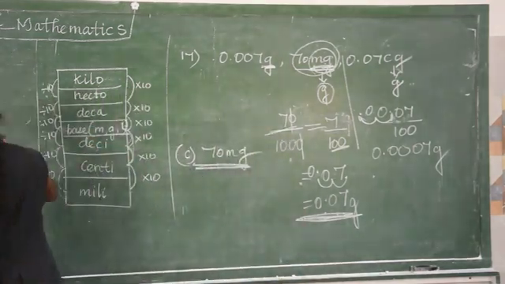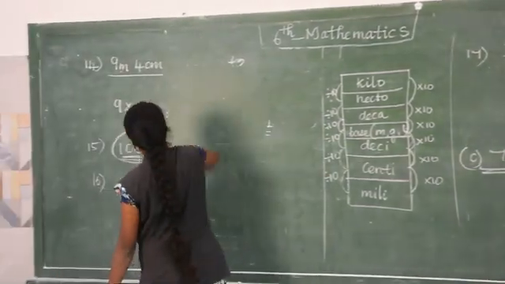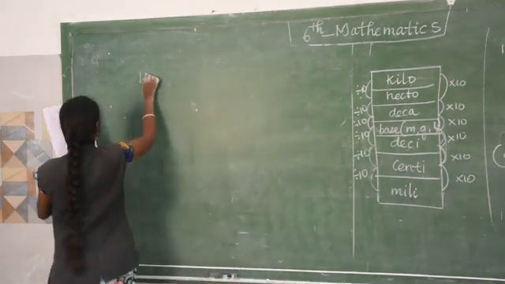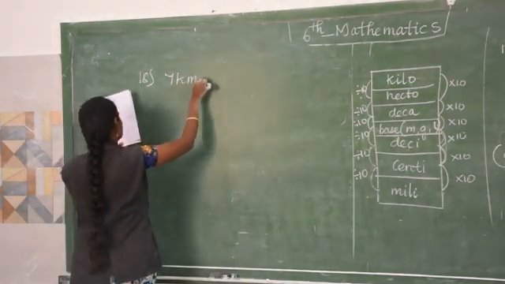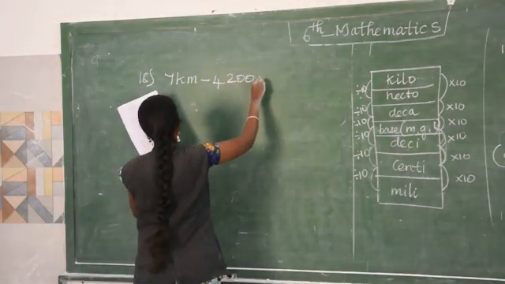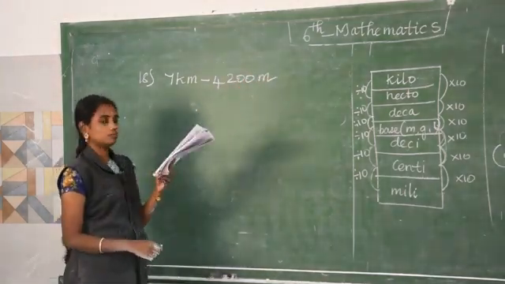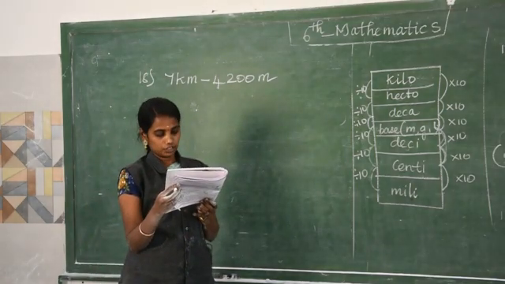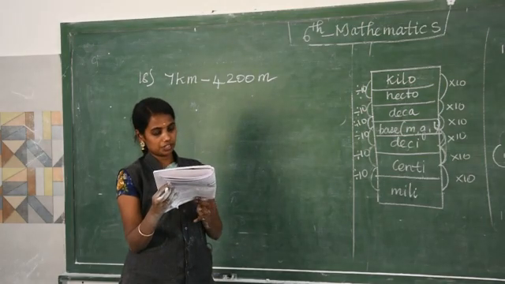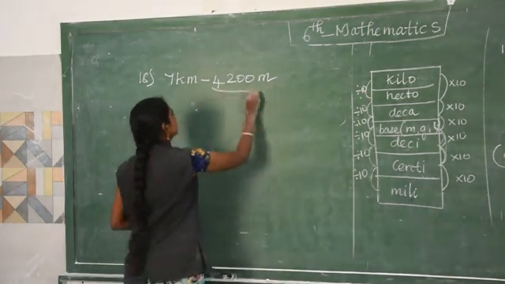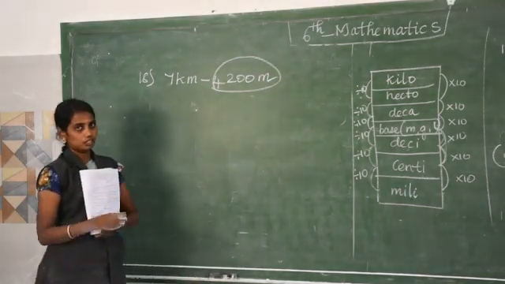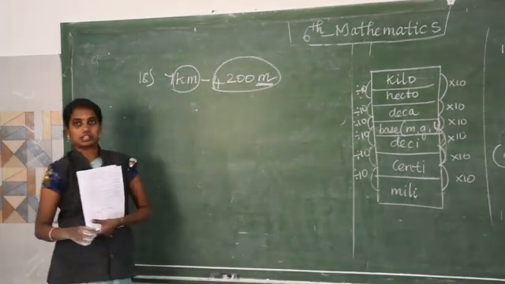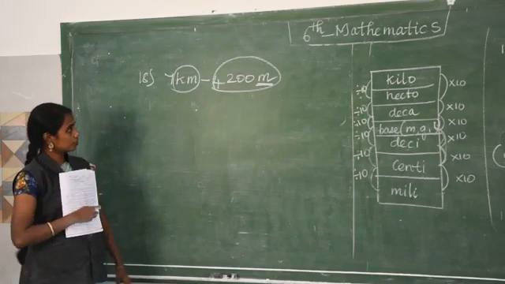Then question number 80. Seven kilometer minus 4,200 meter. See the answer. The answers are given in kilometer with meter. So 4 options also given in kilometer with meter. So here you can have a doubt, okay, this one is given in meter, this one given in kilometer. So convert into the lower unit, meter.